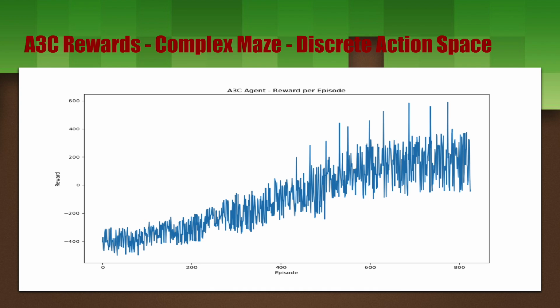And here we have the A3C rewards graph that shows the average rewards per episode over time. As we can see, at first, the agent does not do so well. They get stuck in the first room, they're spinning around a lot, and their reward is not very high. As time goes on, however, we can see that the agent learns quite quickly and soon is able to consistently get a high score without memorizing the current maze.